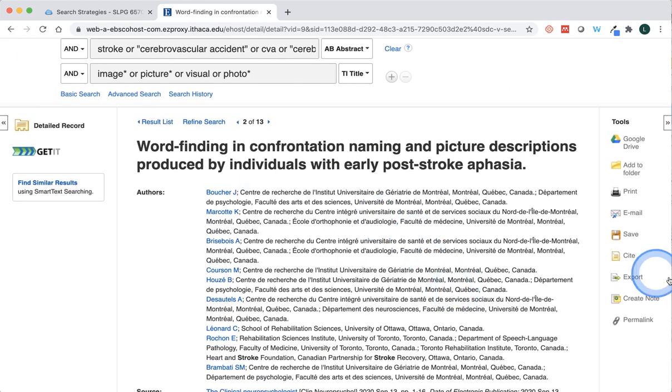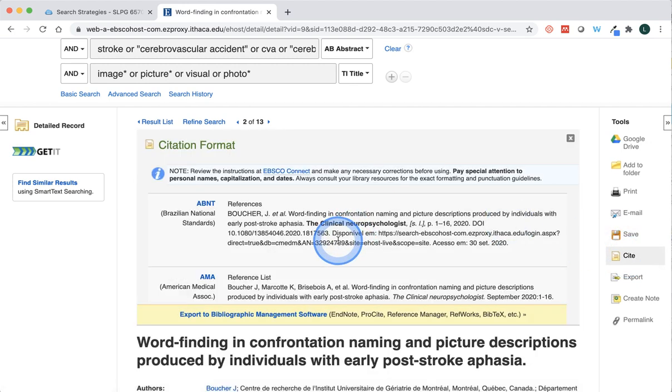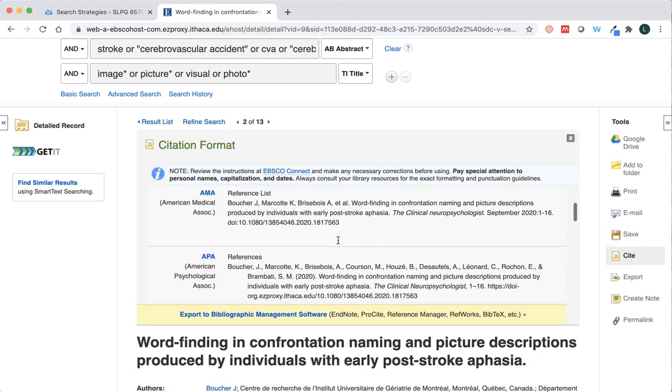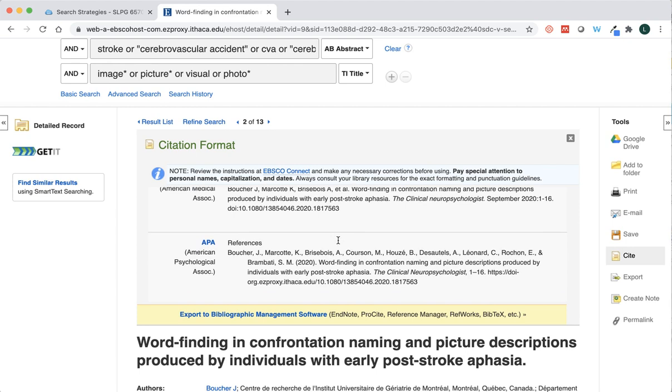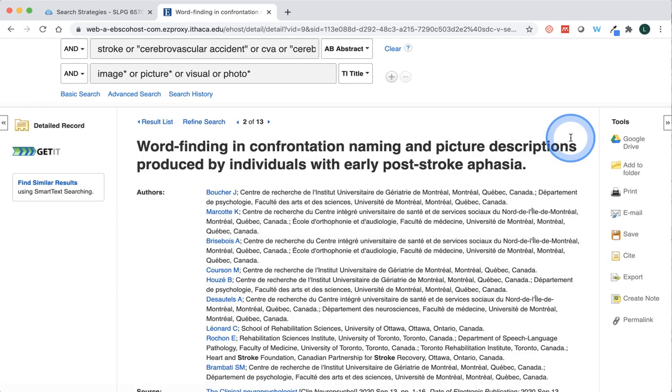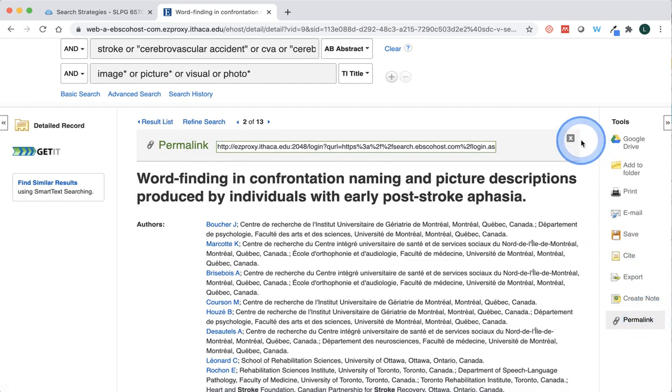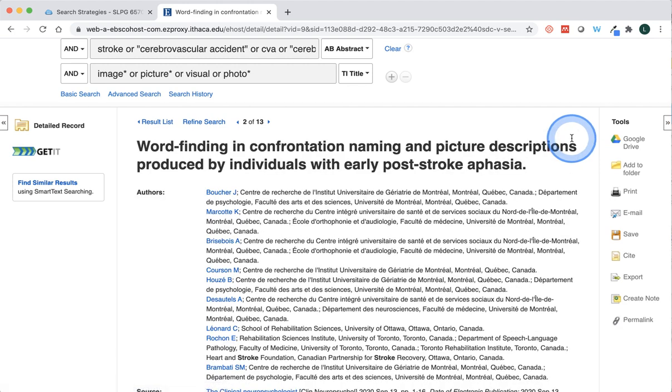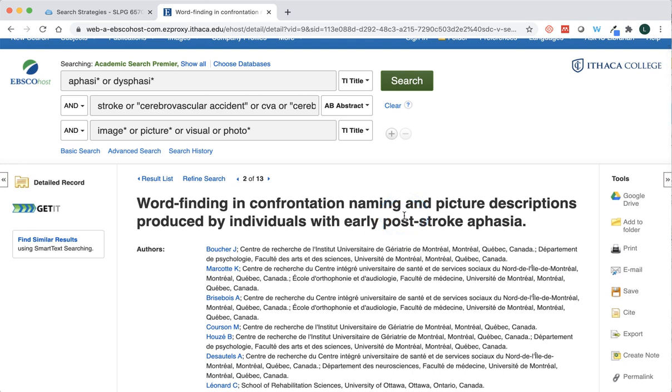But that's okay. I had mentioned how there's a citation generator in all of our databases, but you need to be careful because it often includes errors. And I had also mentioned not to ever grab the URL from up here. Make sure you're using the permalink. That's the link that'll last permanently, whereas this link up here in the browser will expire after a period of time. Over here is a Get It link.